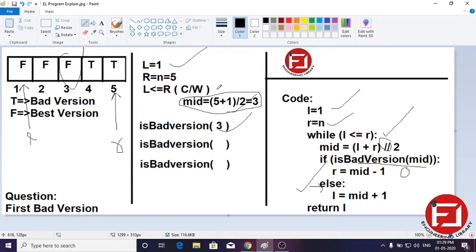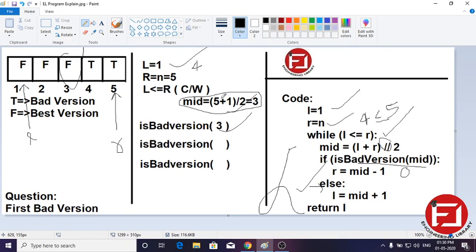And the mid value is 3, so L will be equal to 3 plus 1, which will be updated to 4. Okay, and again now we will check whether low is smaller or equal to high. Yes, low is 4, which is smaller or equal to the right, which is 5. So the condition is satisfied again, and the while loop will execute again.